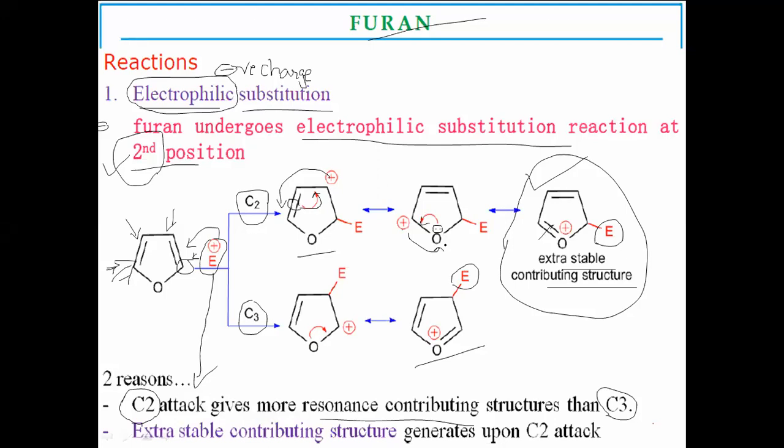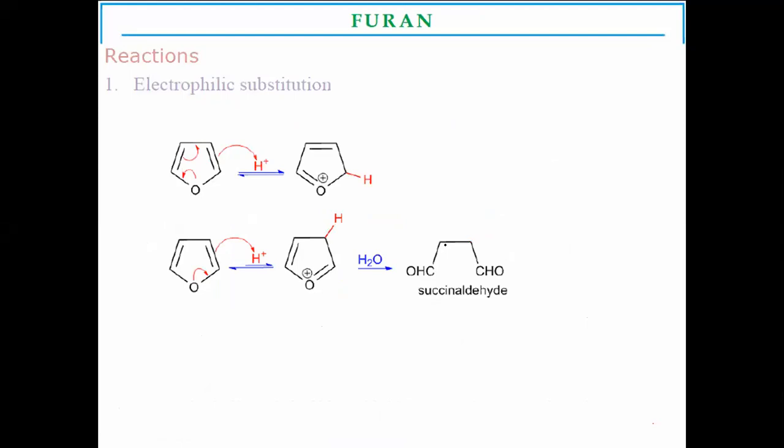So this stable resonance structure with positive charge on oxygen is more stable than the other resonating structures. On that basis, C2 is the most favorable position for electrophilic substitution. Do you understand? So the first reaction is electrophilic substitution.